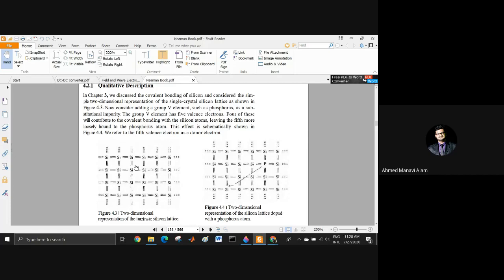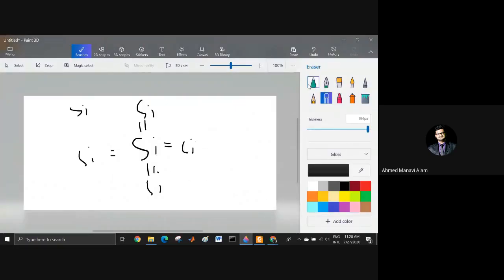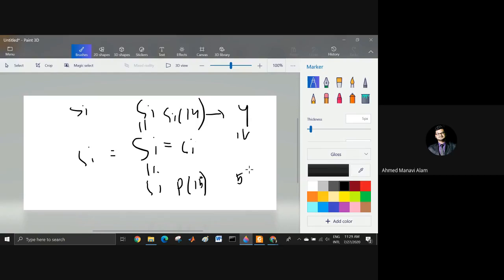The atomic number of silicon is 14, and the atomic number of phosphorus is 15. The valence electrons, the electrons in the last orbit, of silicon are 4. That is why it is group 4. The number of electrons in the valence shell for phosphorus is 5. That is why it is group 5.